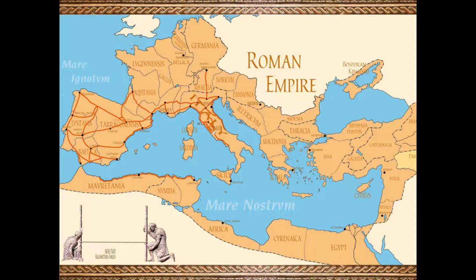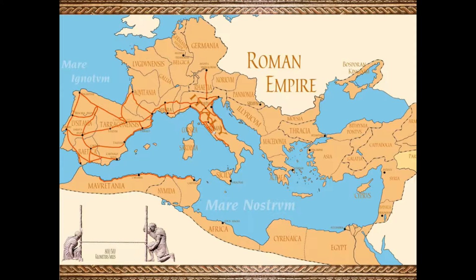45 BC, Julius Caesar becomes the first dictator of Rome. Julius Caesar defeats Pompey in a civil war. He becomes the supreme ruler of Rome. This is the end of the Roman Republic. He hires Sosigenes, an Egyptian astronomer, to work out a new 12-month calendar.